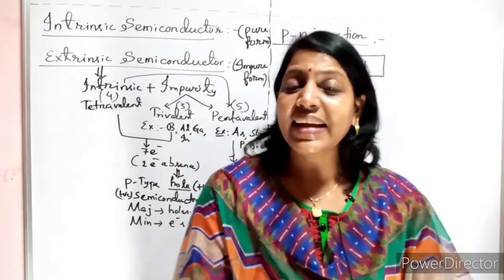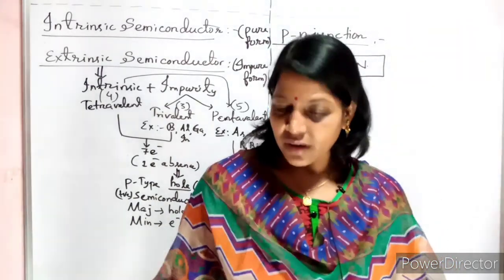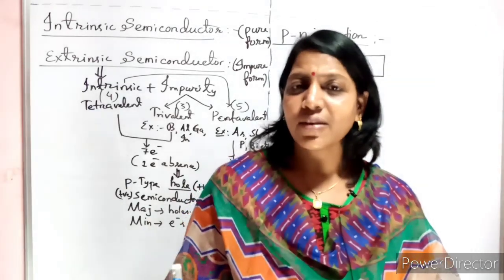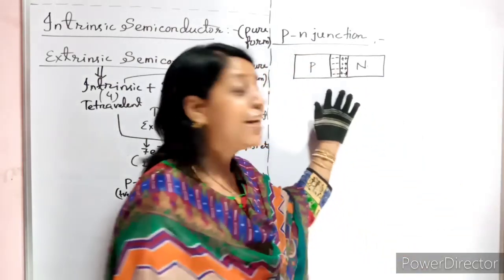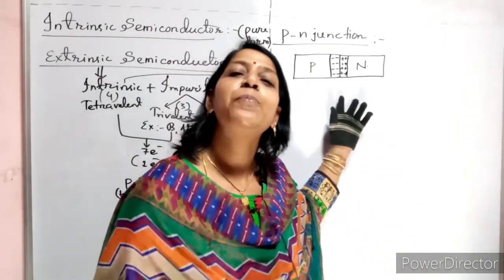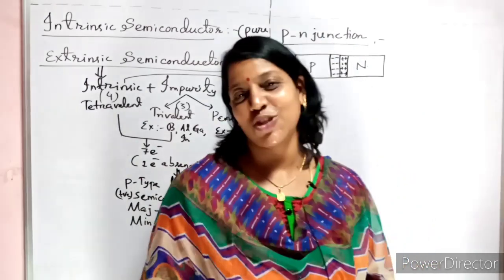If they are very tightly standing with each other, then there is no chance for the second row girls or babies to come and shake hands with each other. Am I right? In the same way, it depends here on the doping. How much will be the size of this junction?